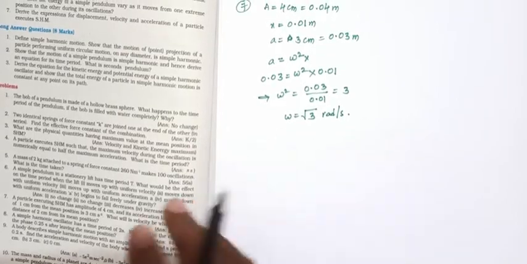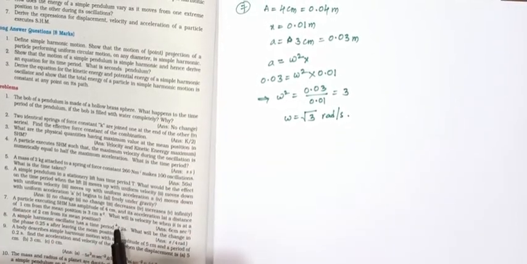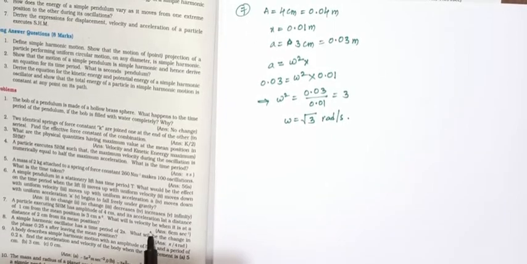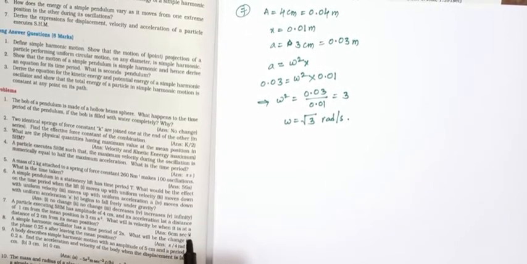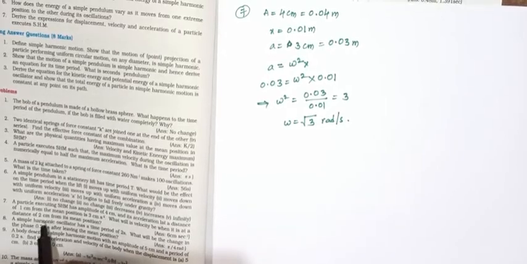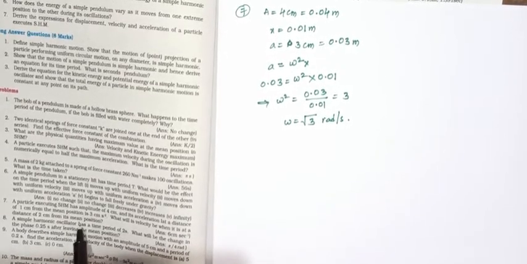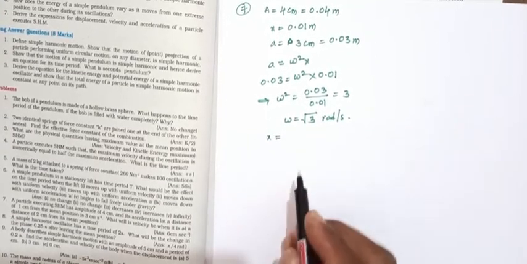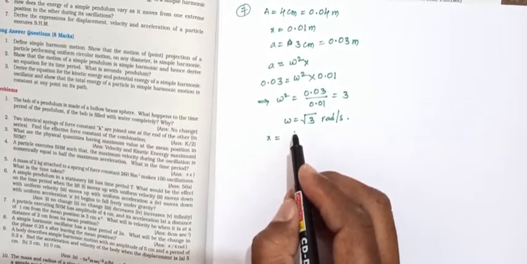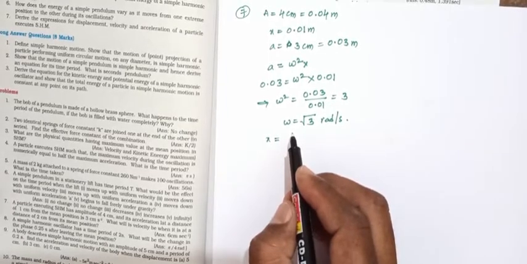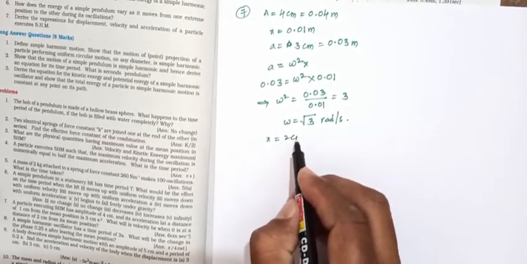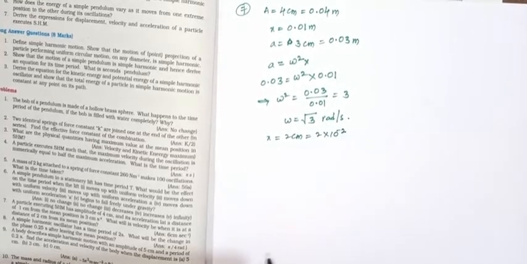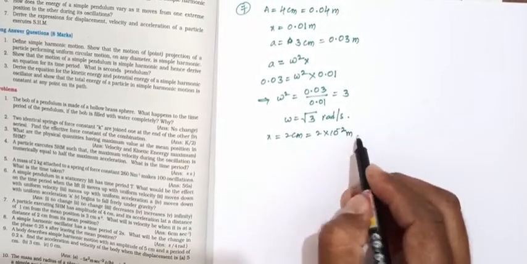Okay, we can find out what the velocity will be when it is at a distance of 2 centimeter from its mean position. Again displacement is given. The displacement x equals 2 centimeter, that equals 2 into 10 power minus 2 meter.